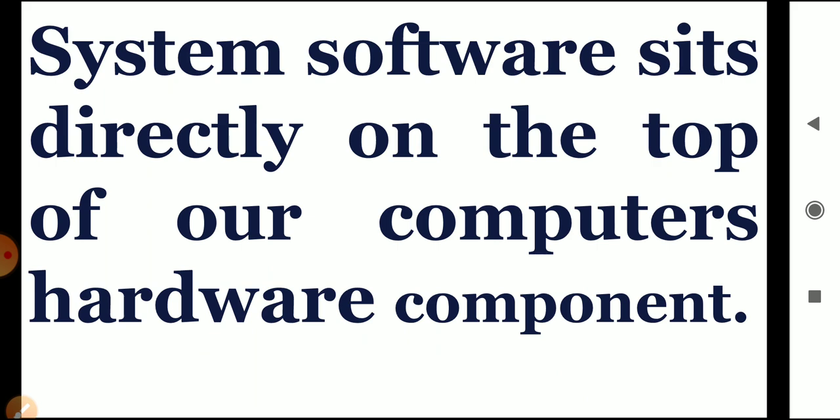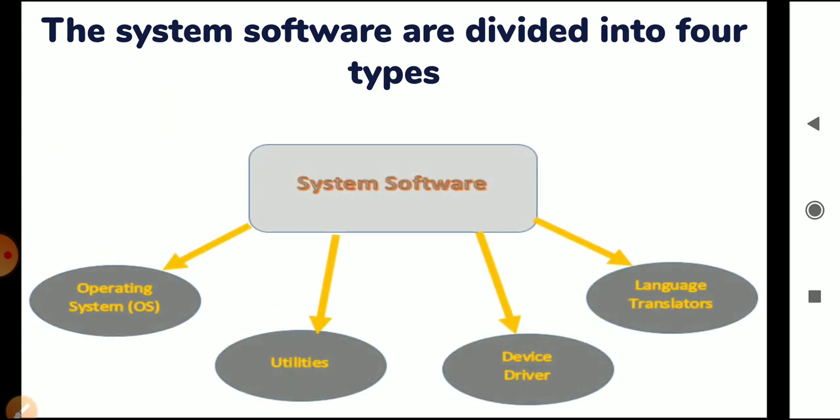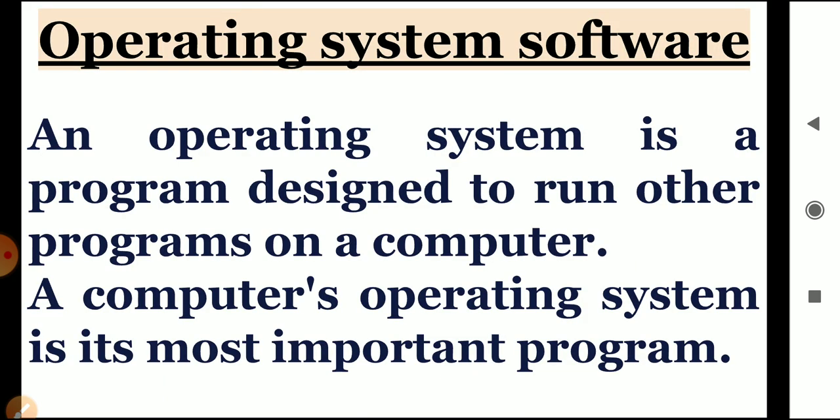The system software sits directly on the top of our computer hardware components and allows the computer system to work properly. The system software are further divided into four types that we already discussed. Now we will discuss in the detail about all four types of the system softwares. First we will start with the operating system.